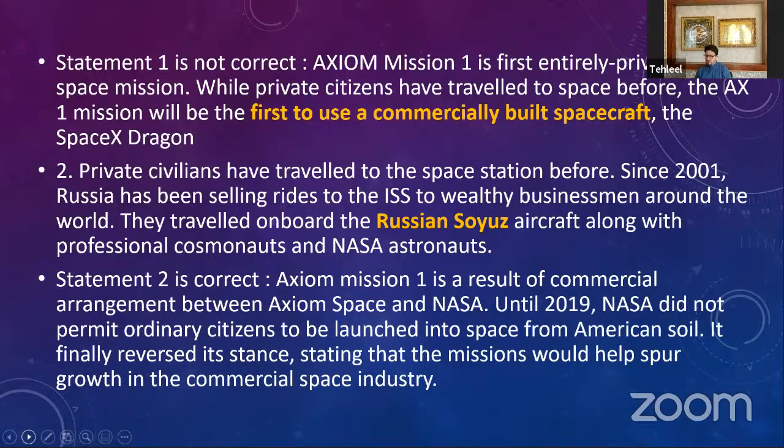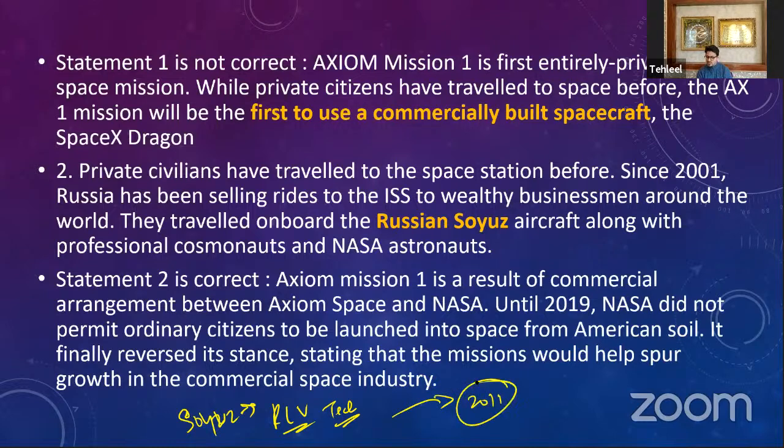Russia has been doing it for a long time. So Russia has a rocket by the name of Soyuz rocket. It is a reusable rocket of Russia. So Russia currently, apart from SpaceX, is the only country with a reusable RLV technology. Okay, NASA does not have an RLV aircraft. NASA used to have an RLV aircraft, but they decommissioned it in 2011.